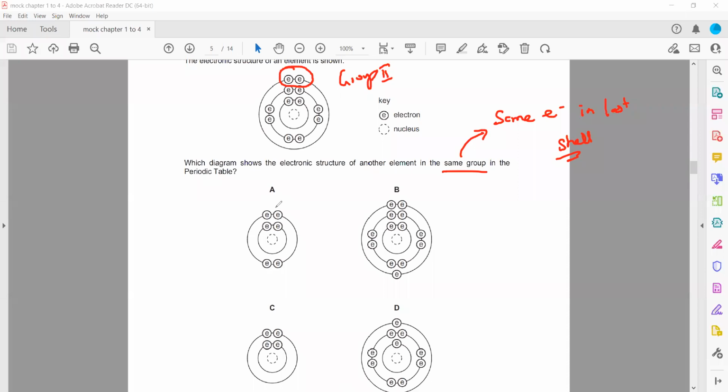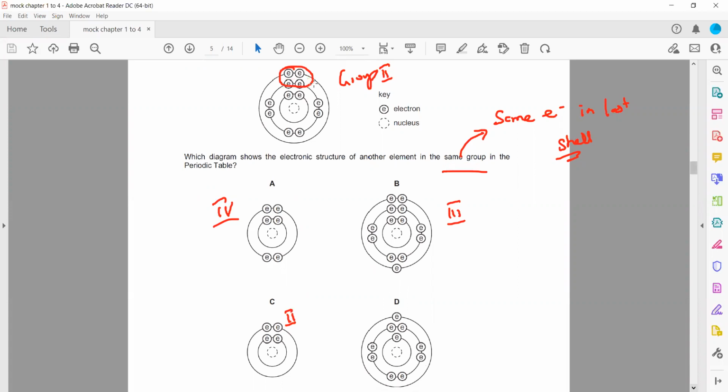So when we check this element, it has 4 electrons, so it belongs to group 4. For B, 1, 2, and 3, so it belongs to group 3. For C, it belongs to group 2. And for D, it appears that it has only 1 electron, so it belongs to group 1. So the correct answer is C, because element C belongs to the same group, having the same number of electrons in the last shell.